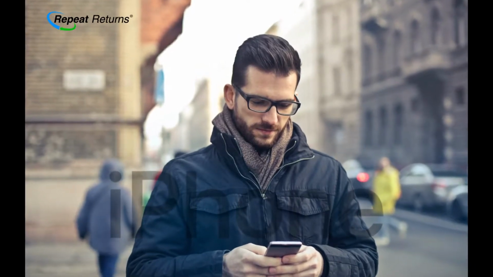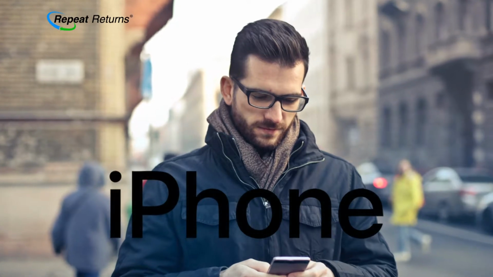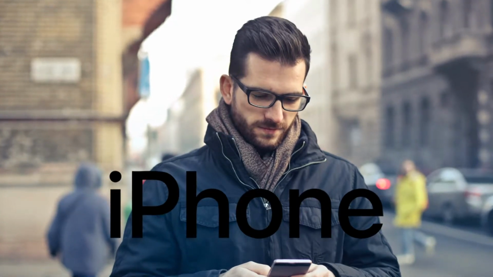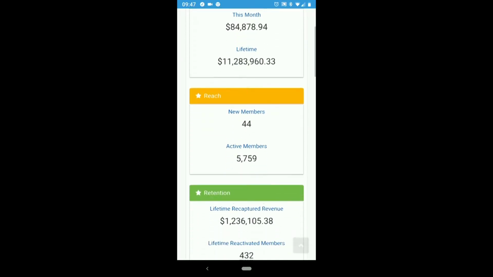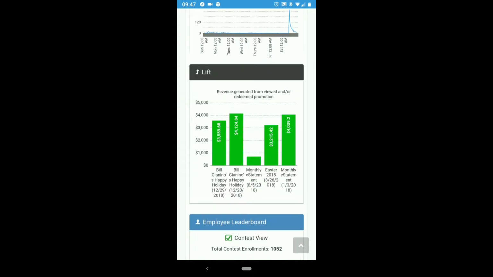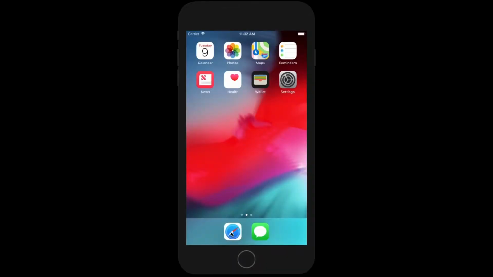The Repeat Returns Marketing Manager web app puts everything you need at your fingertips 24/7, and it's easy to install on your phone. This is the newest progressive web app technology, so it's browser-based and works on any mobile device. Here's how to put it on your iPhone.